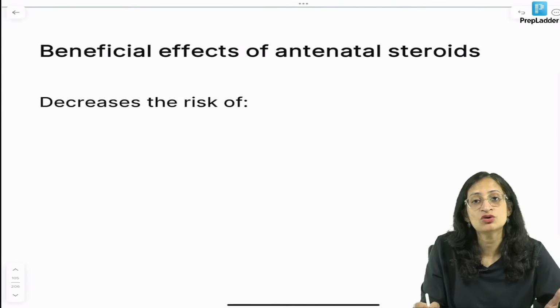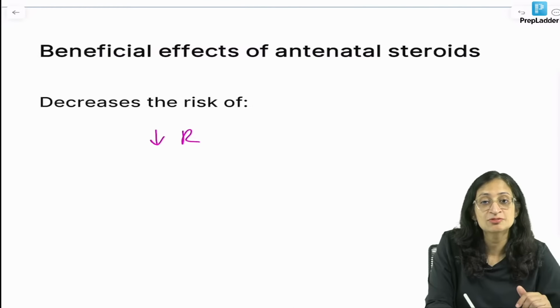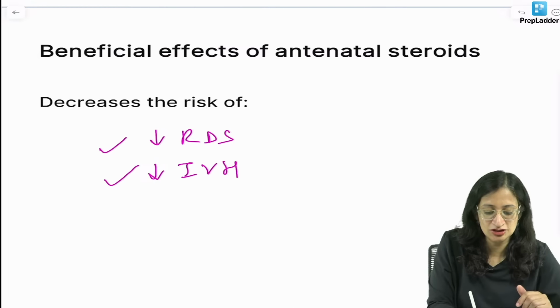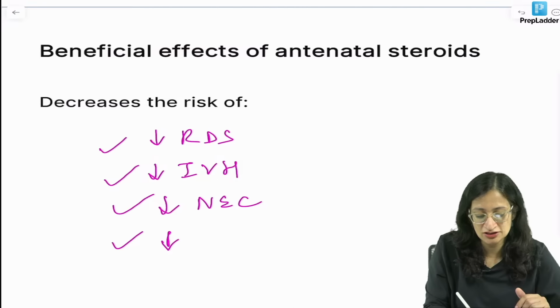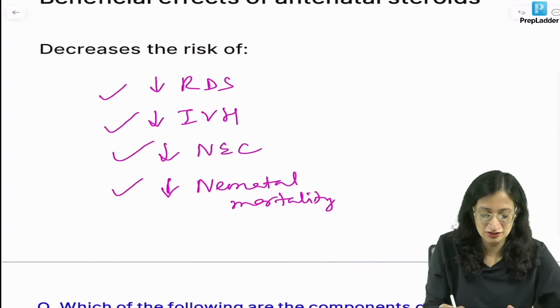Beneficial effects, why do we want to give antenatal steroids? Because it decreases the risk of respiratory distress syndrome, it decreases the risk of intraventricular hemorrhage, decreases the risk of NEC or necrotizing enterocolitis, and overall decreases neonatal mortality in preterm neonates. So, that is why we want to give antenatal steroids.